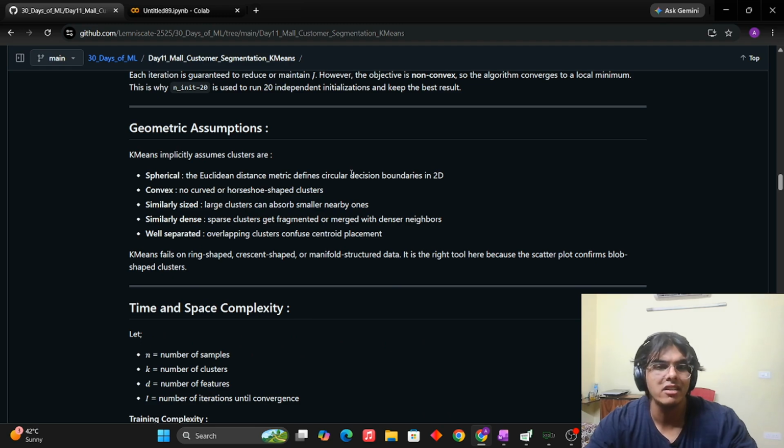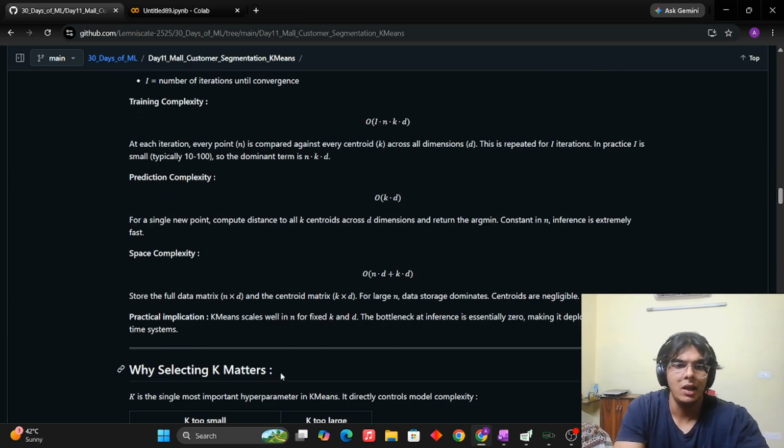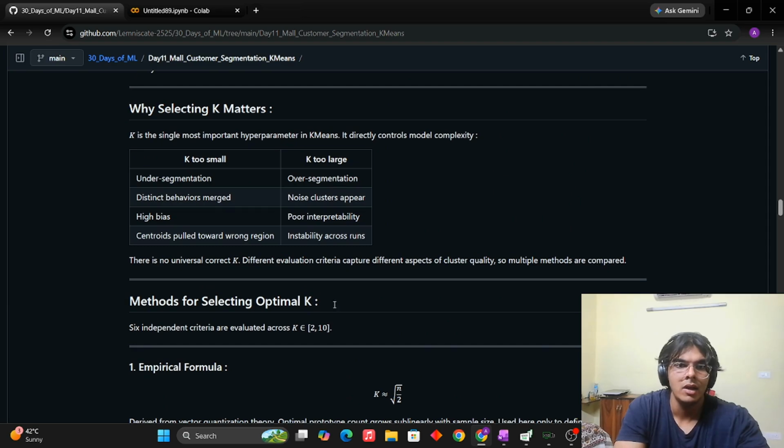Basically, I stated this in the beginning that we assume our clusters to be spherical because Euclidean distance defines distances inside a circle very well. So this makes our job very easy. If they are weird shaped, crescent shaped or something, it becomes a bit difficult to move forward. And then we basically go on to a different clustering algorithm, not the k-means algorithm. Complexity, obviously, we'll deal with it later.